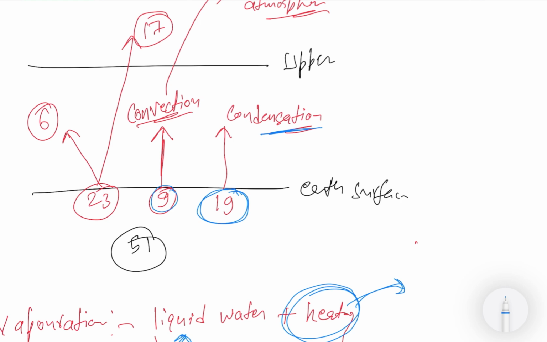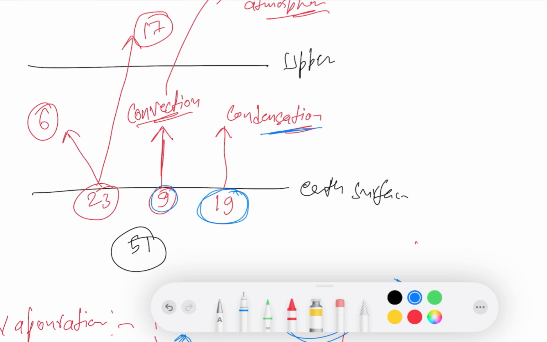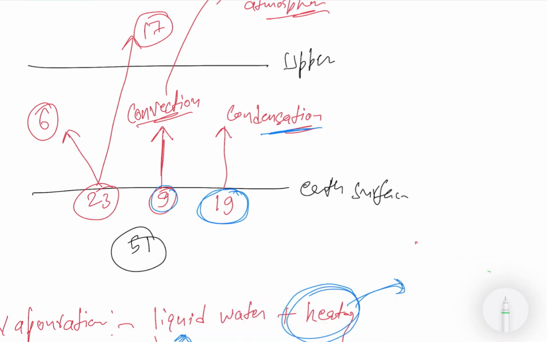present in the atmosphere. So in terrestrial radiation, we just count how many units of radiation are absorbed. This 6 units first, then 9 units for convection, and condensation 19 units. Just count it: 9 and 9 is 18, plus 6 is 24, plus 10 is 34, meaning 34 units of terrestrial radiation is absorbed by the gases present in the atmosphere.